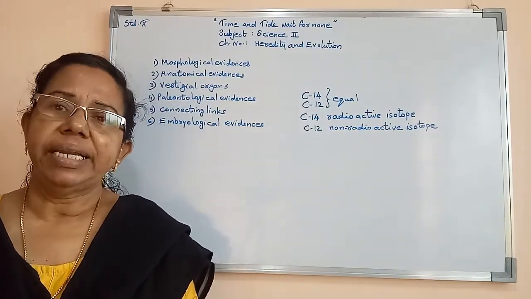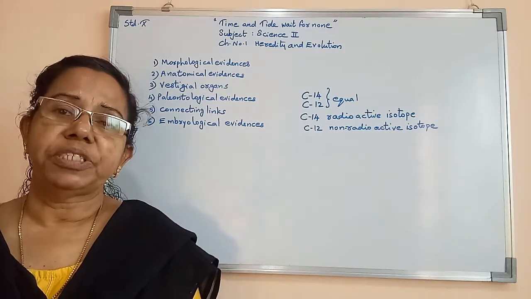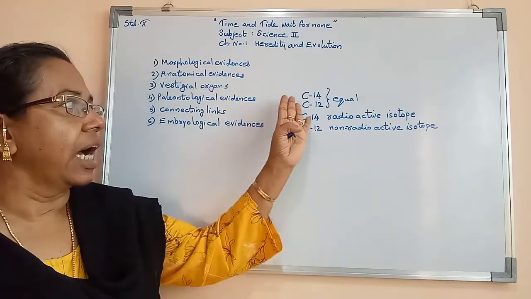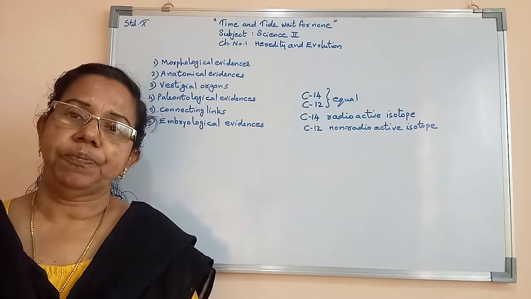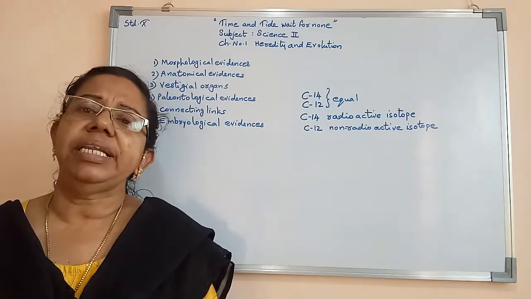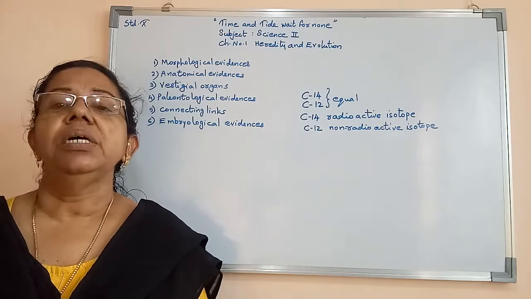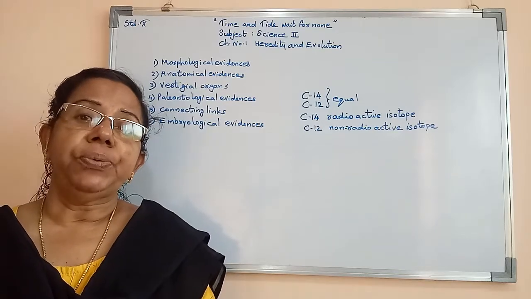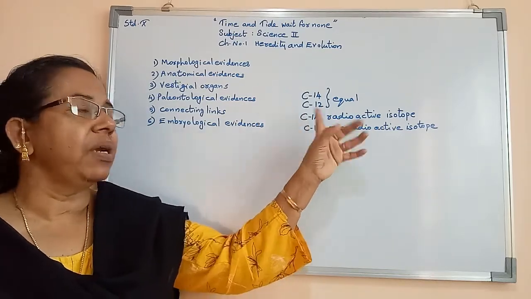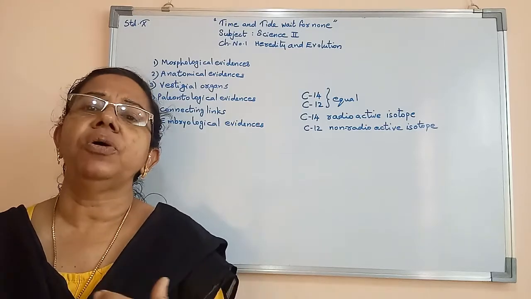When an organism lives, the number of isotopes of carbon 14 and carbon 12 remains constant. Each and every organism has the same ratio when they live. But once they die, the radioactive isotope carbon 14 keeps on decaying, or its number keeps on reducing.